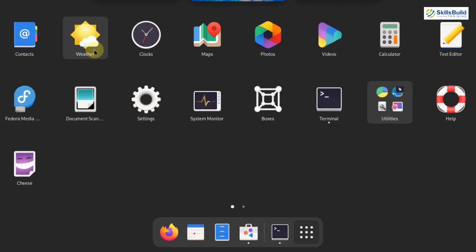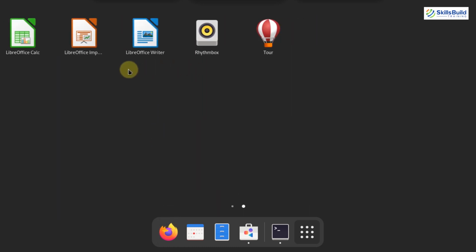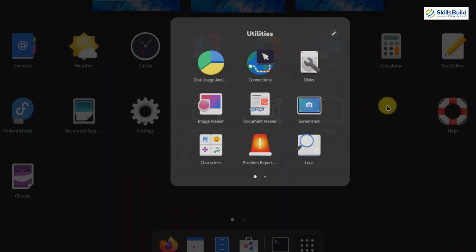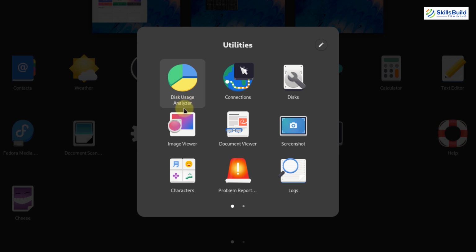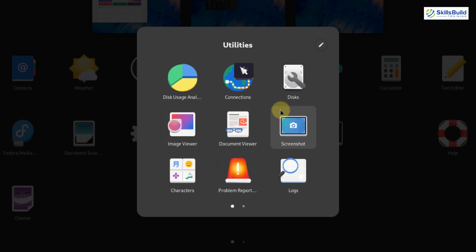So here we have utilities, then clock, maps, and in terms of our browser, we have Mozilla Firefox as the default web browser. Then for documentation, we have LibreOffice. Other than that, we have some other utilities as well that we can use. Here we have some of the font settings that we can apply in Fedora. Then we have many other things.